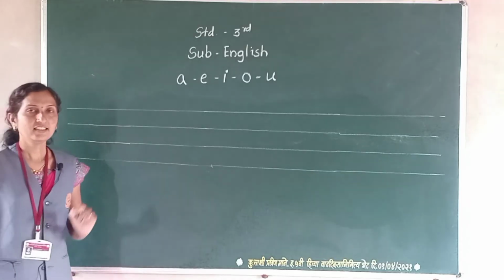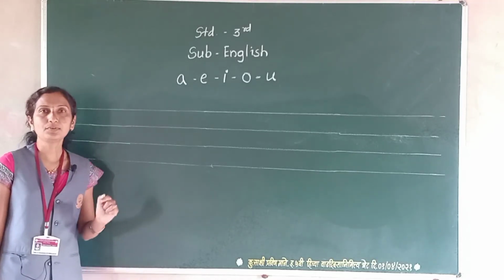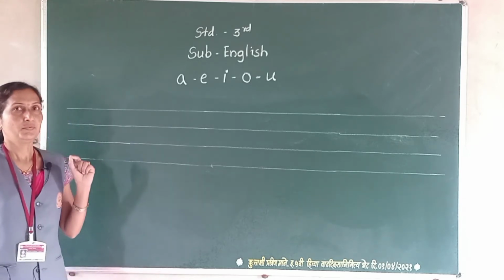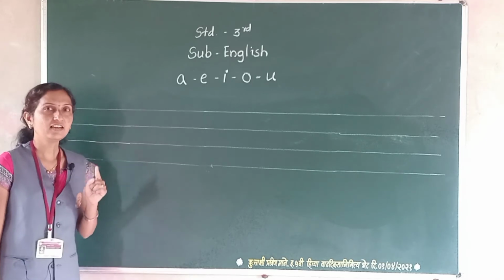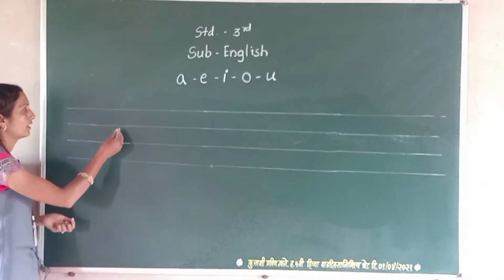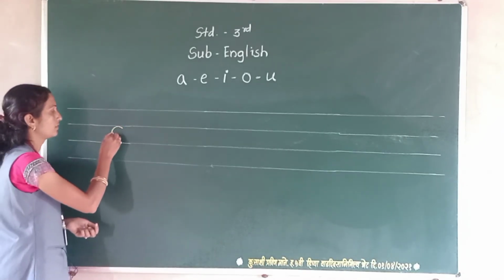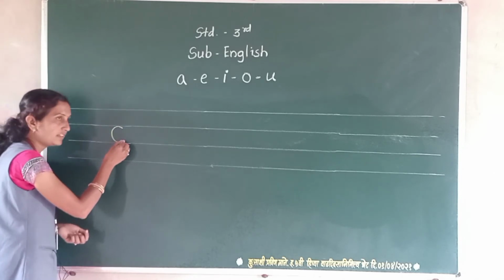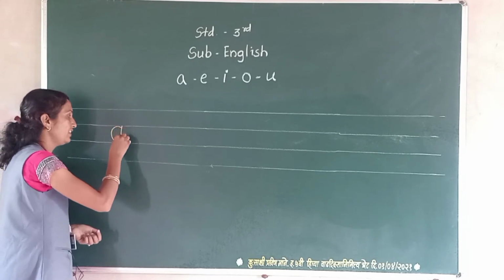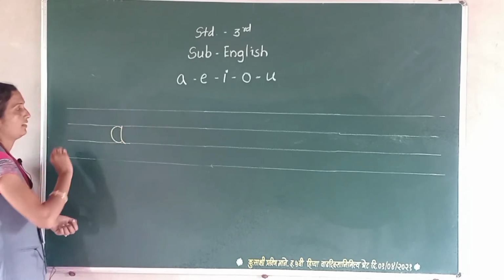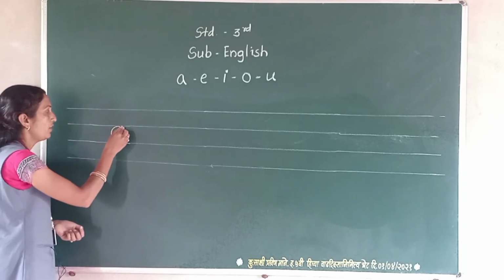Now we see the writing of these 5 letters. We first see how we write the letter A. This is the first step of writing A, and the second is this. Okay?